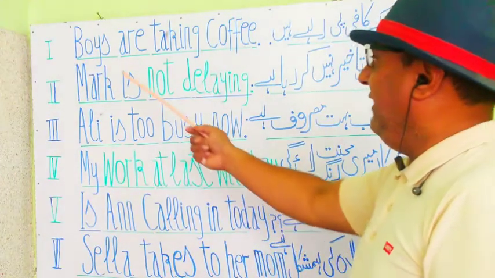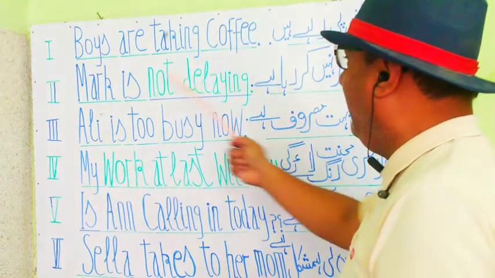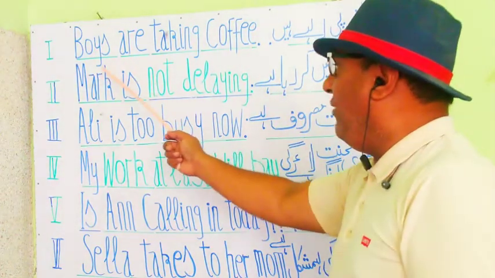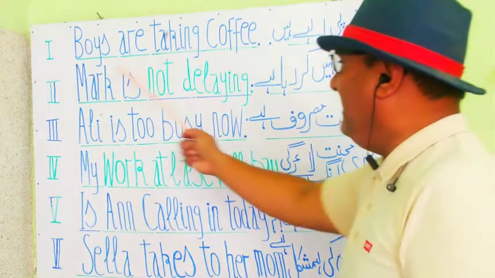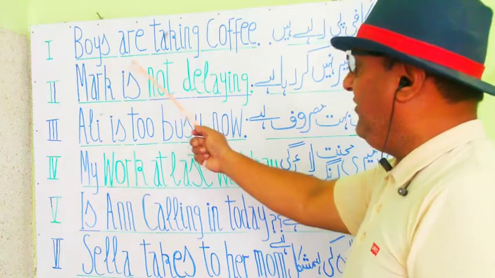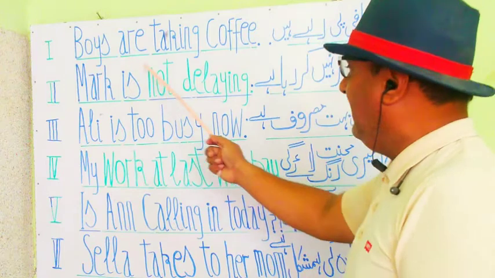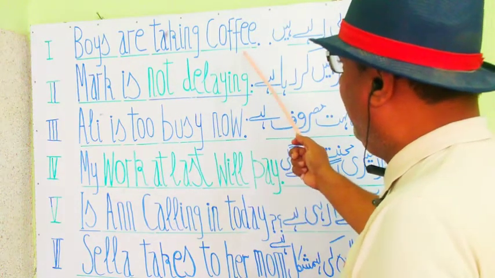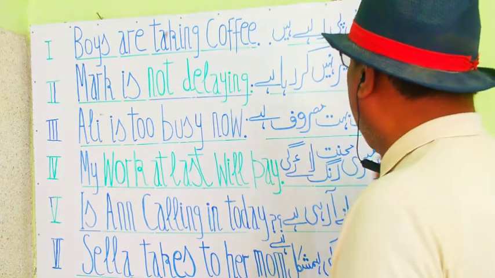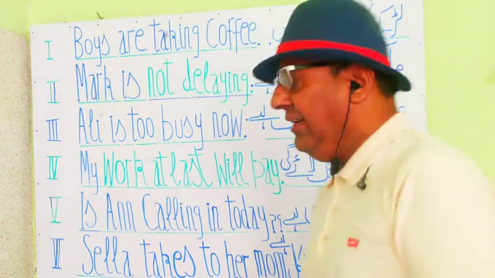Look here on the whiteboard: boys are taking coffee. Boys are taking coffee. The boys are drinking coffee. This phrase reflects that the work is in continuation, the work is in progress. This is present continuous tense. Boys are taking coffee.